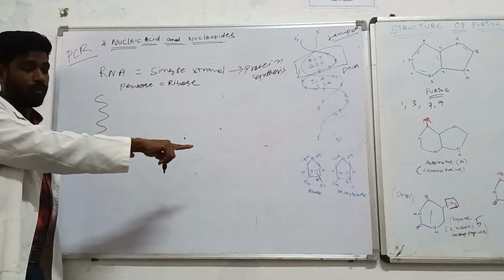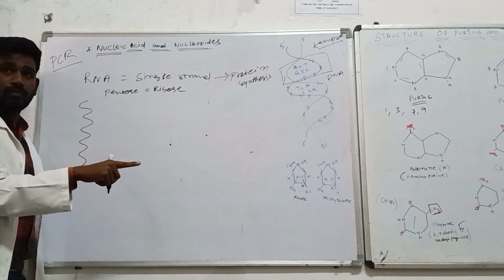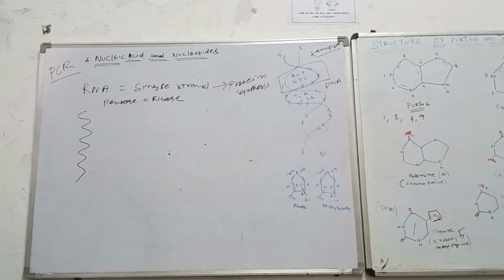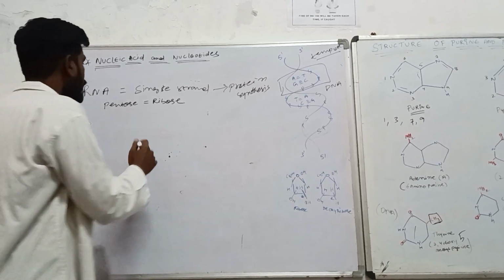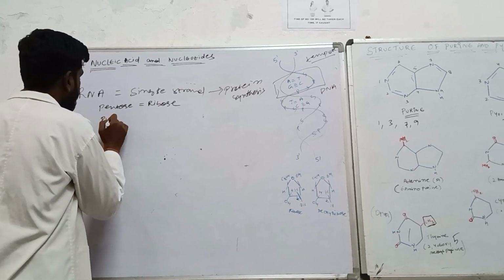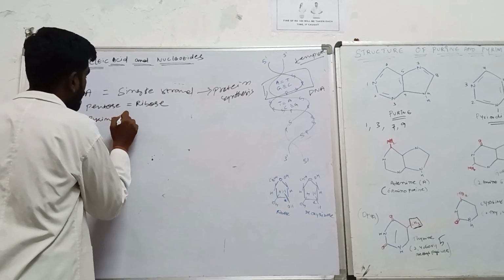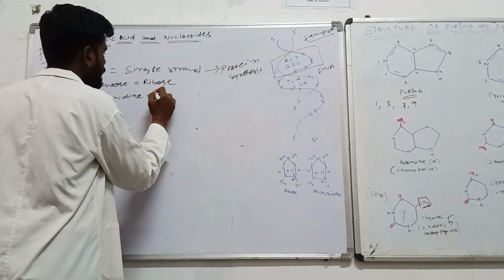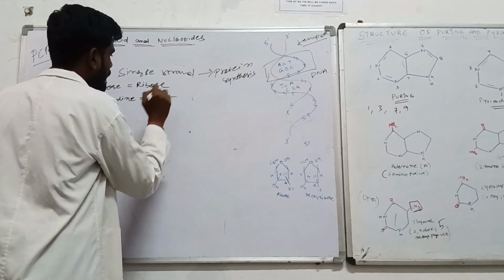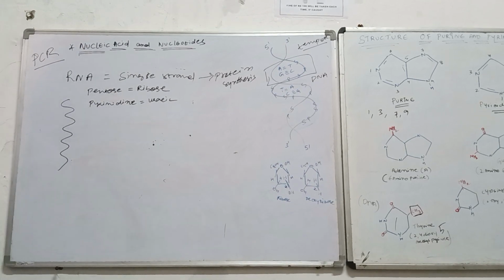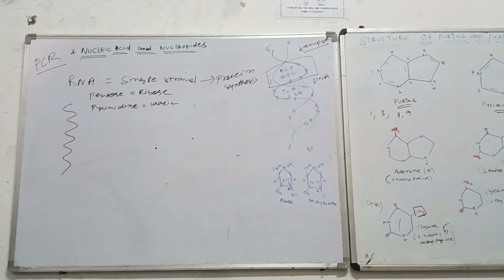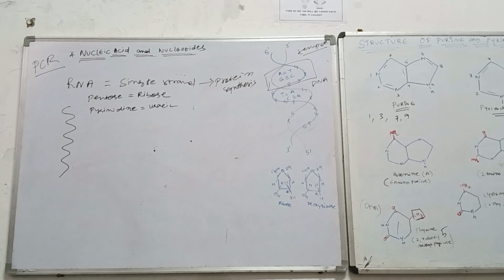I have told you the difference between ribose and deoxyribose: the carbon number 2 differs. ठीक है? Now, point 2 is the pyrimidine. What pyrimidines should be there inside? Instead of thymine, cytosine and uracil. Differences. Single strand तो पहले.